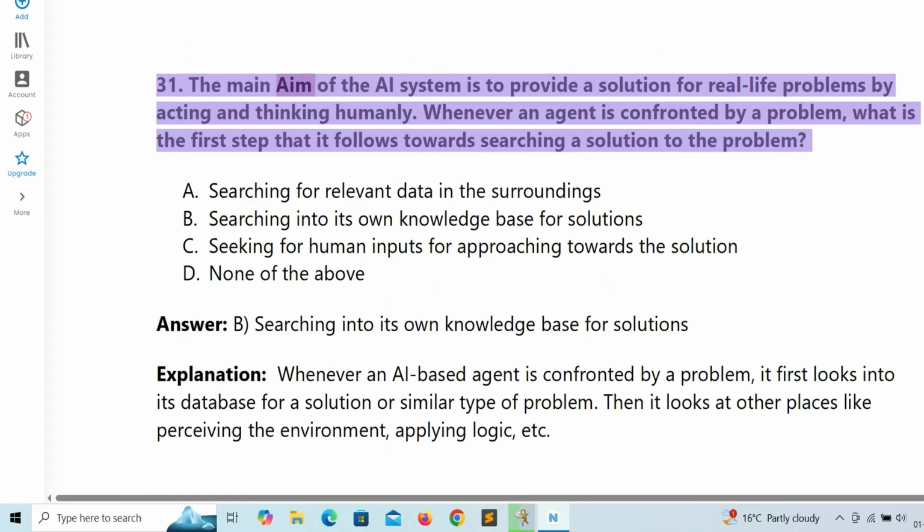31. The main aim of the AI system is to provide a solution for real-life problems by acting and thinking humanly. Whenever an agent is confronted by a problem, what is the first step that it follows towards searching a solution to the problem?